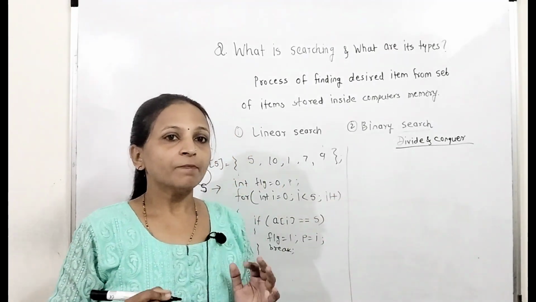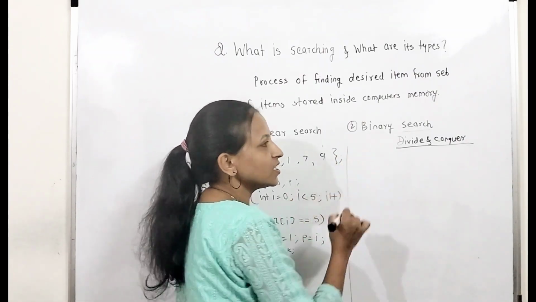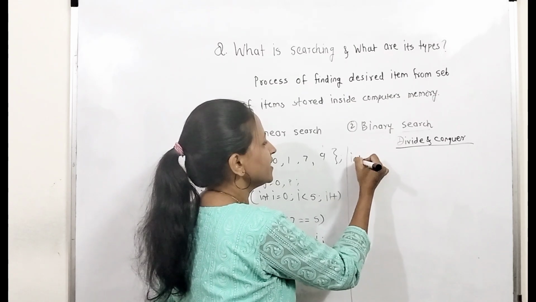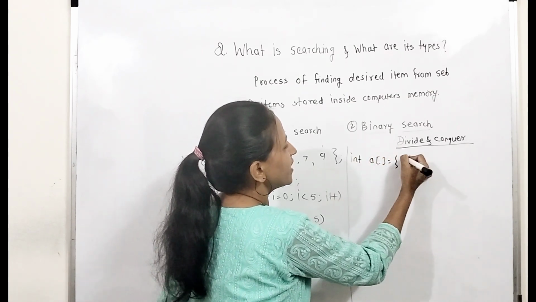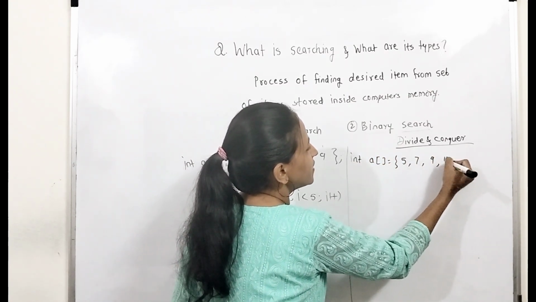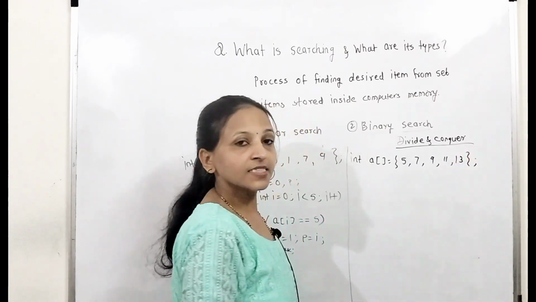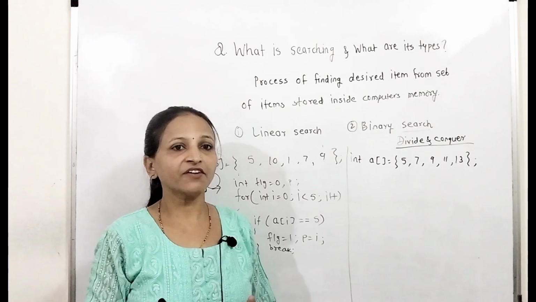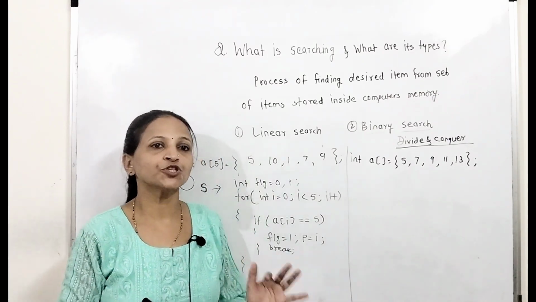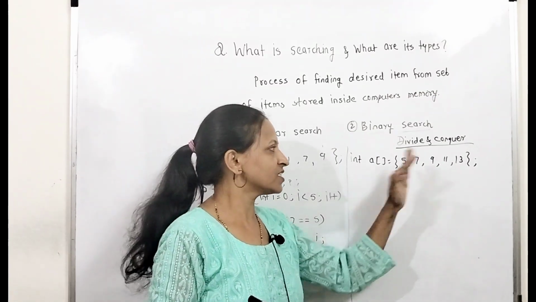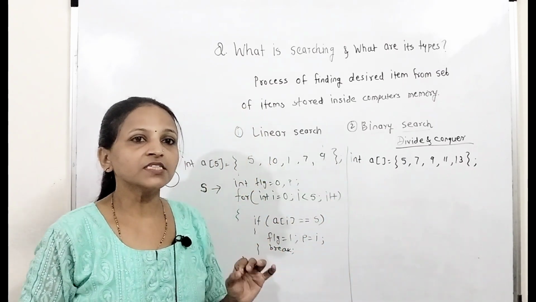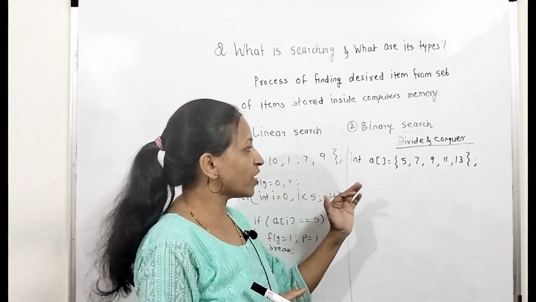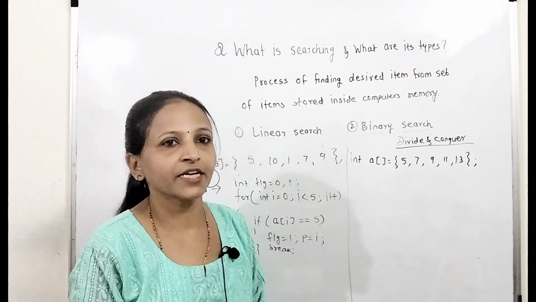See, in case of binary search, we will declare three very important variables. First, we will consider an array like this. Let the array be integer a equals 5, 7, 9, 11, 13. See, the data is in ascending order. Compulsorily, whatever array or set of items, it should be in sorted order, either ascending or descending order. And on the basis of whether it is ascending or descending, there are some changes in the code. But whatever, just try to understand the technique here.